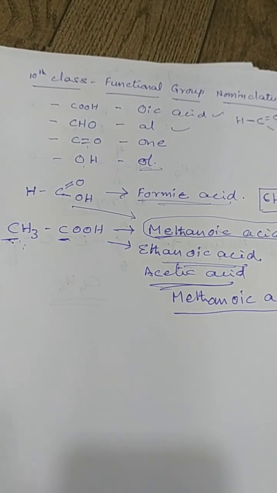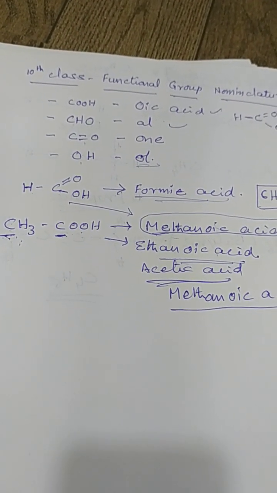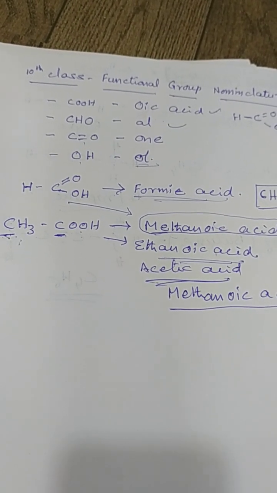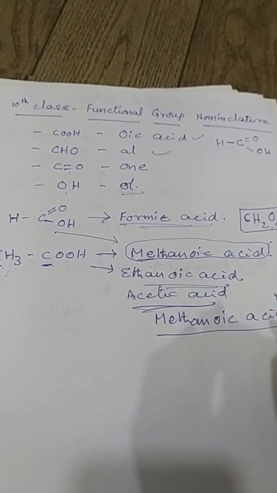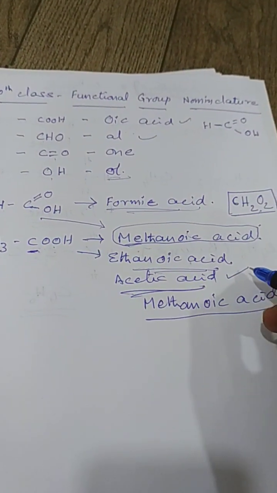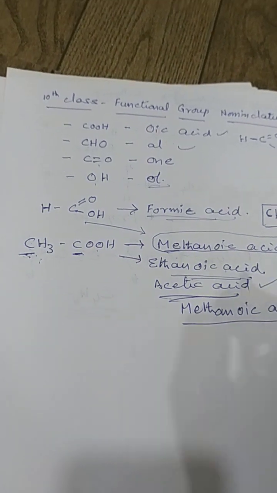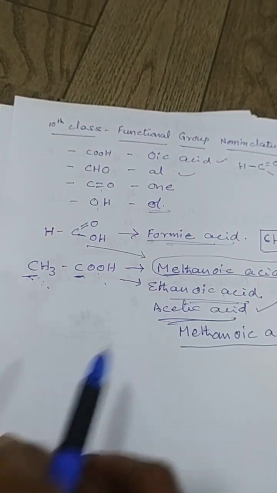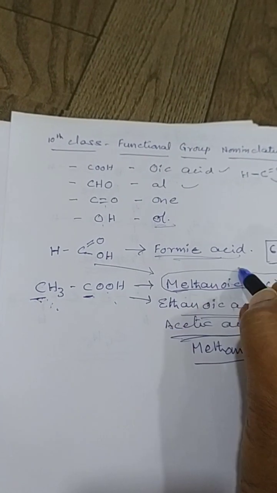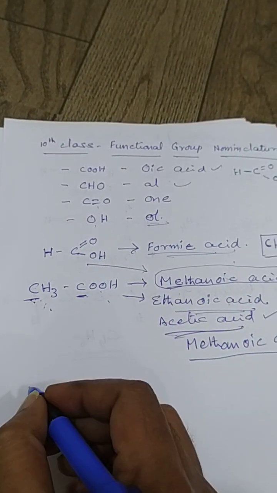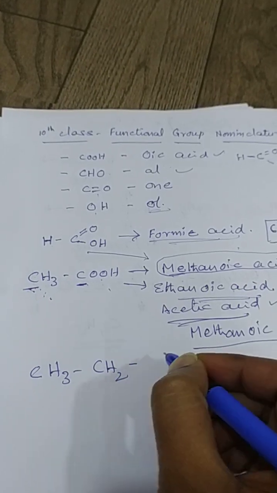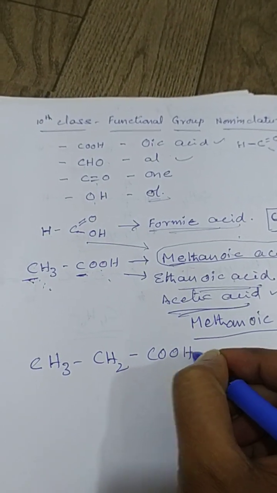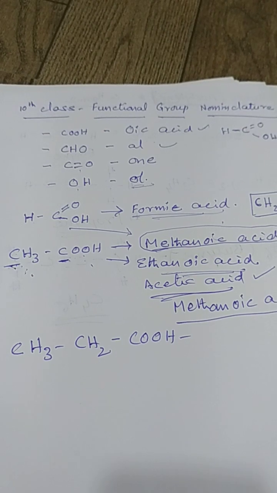The food additive you use is vinegar. You call it vinegar also. Acetic acid is also called vinegar. Okay, so students, this is ethanoic acid and this is formic acid. Then there is the formula CH3, CH2 and COOH. What is this?